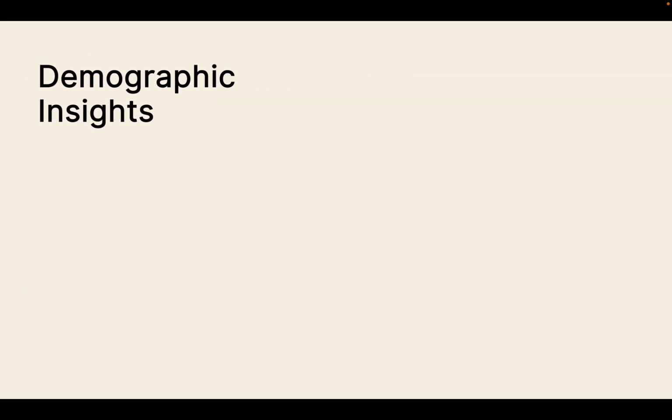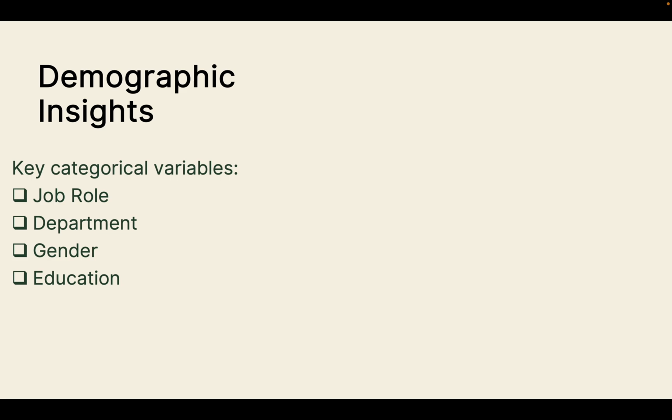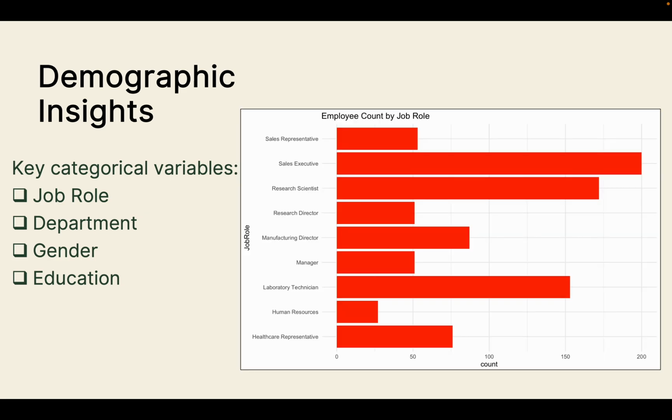Then I wanted to look at the demographic insights overview. Here are some key categorical variables to note. And here is a chart that shows the distribution of employees by job role. I wanted to see which jobs are most concentrated in the organization. In other words, where is most of the workforce clustered? As you can see, the largest groups are sales executive, research scientists, and laboratory technicians.